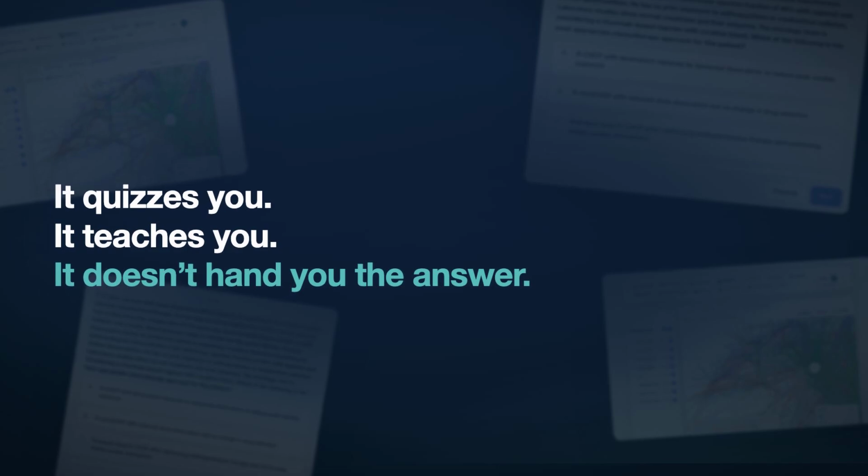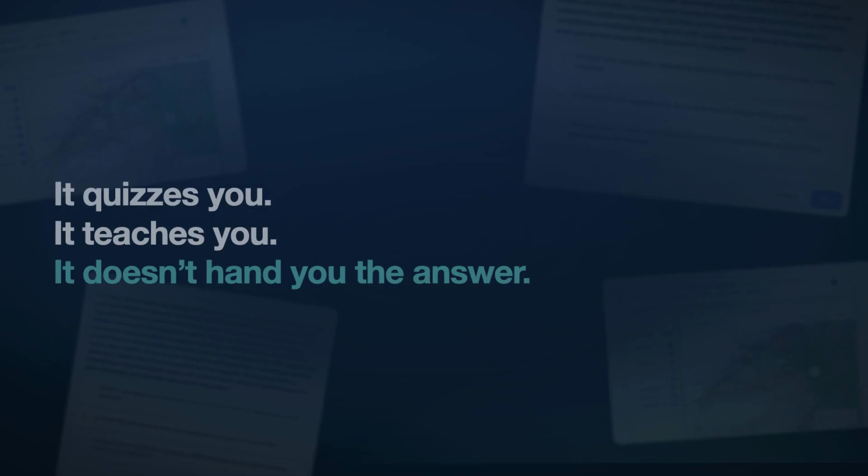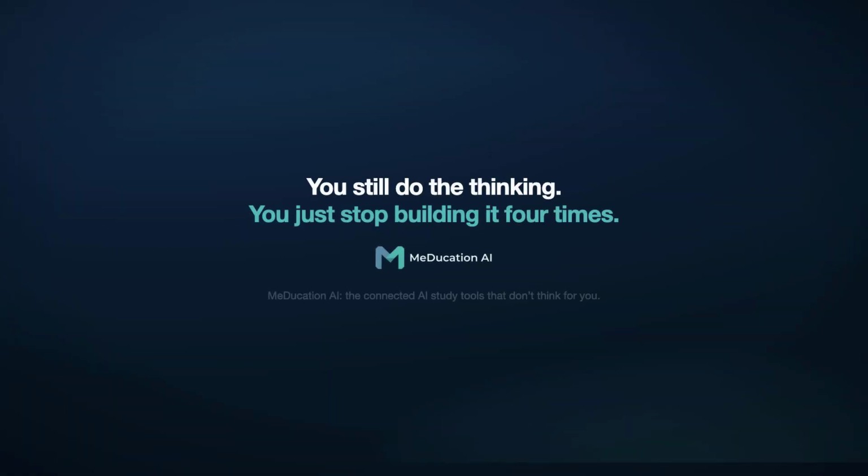MeDucation AI quizzes you, teaches you, shows you the relationship between different topics. It doesn't hand you the answer. You still have to do the thinking. You just stop building your data 4 times.